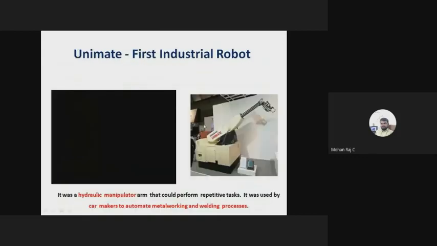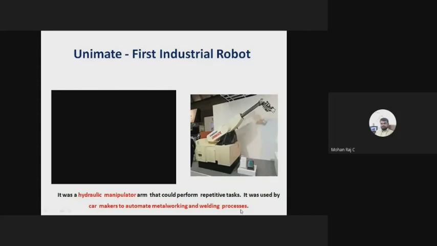I don't want to spend more time explaining theory concepts. Straight away, I would like to get to the practical part. Okay. So the Unimate is the first industrial robot. This picture is the actual view of the Unimate. It was a hydraulic manipulator arm that could perform repetitive tasks. It does only repetitive tasks, right? It was used by car makers to automate metalworking and welding processes.